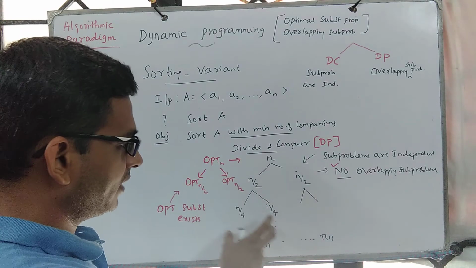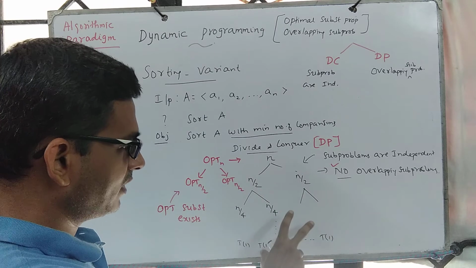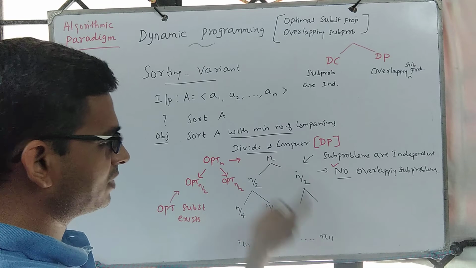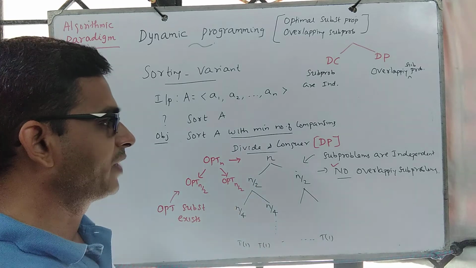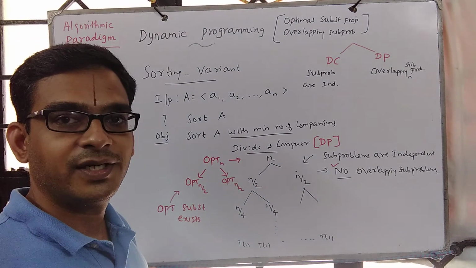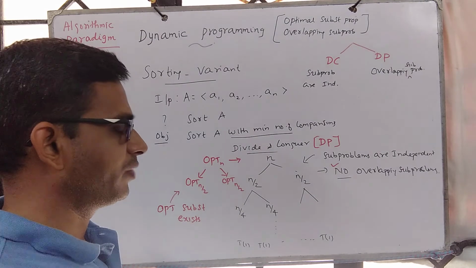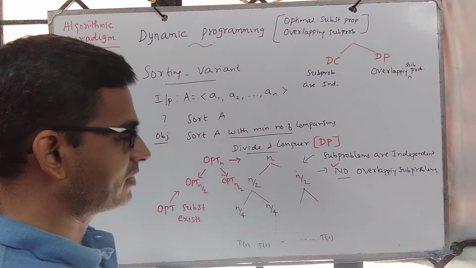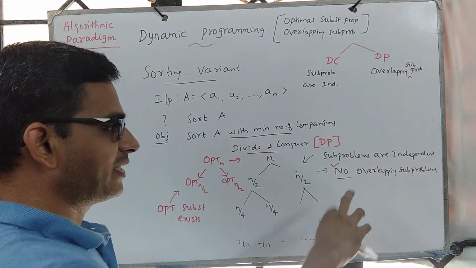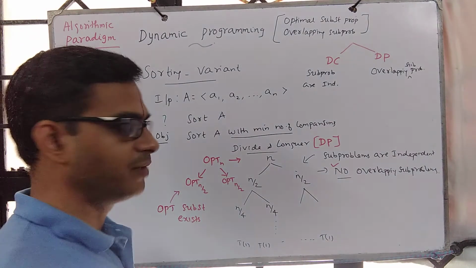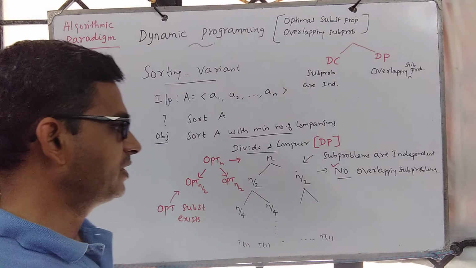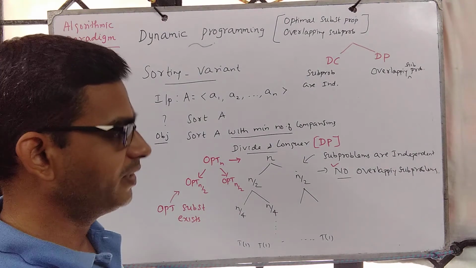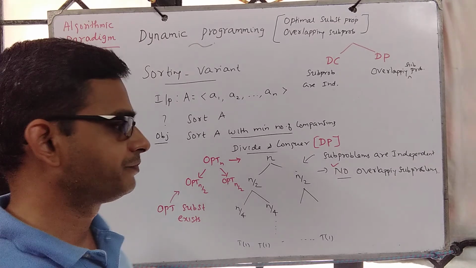So the recursive solution is precisely divide and conquer. The recursive solution follows the divide and conquer paradigm, and you can also say the recursive solution follows the dynamic programming based paradigm, but not satisfying the overlapping subproblem property, which means the behavior of divide and conquer and DP are one and the same.